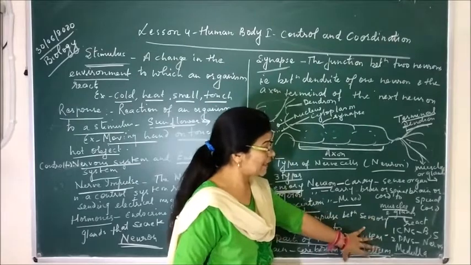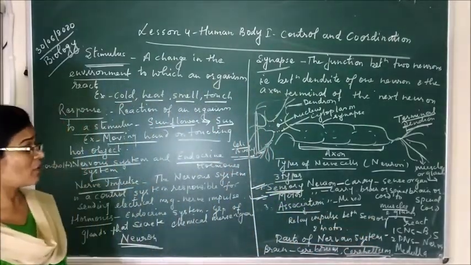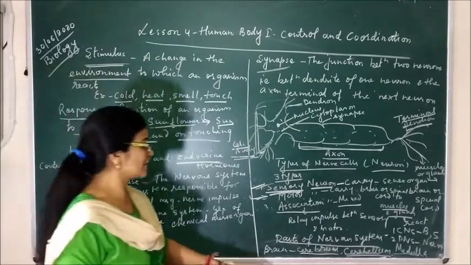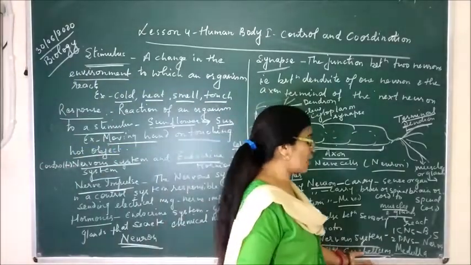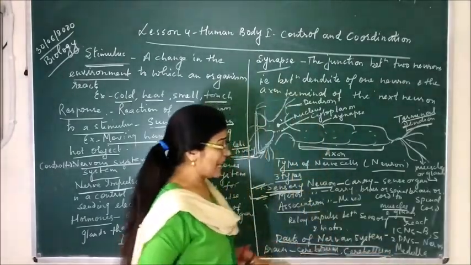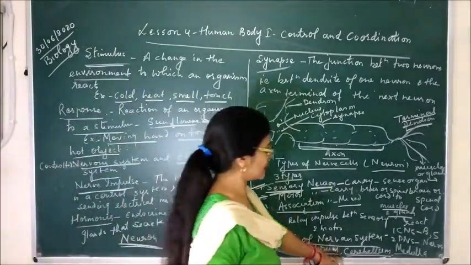When we are standing, sitting, riding a bicycle or a bike, swimming or dancing, the cerebellum balances our body posture.